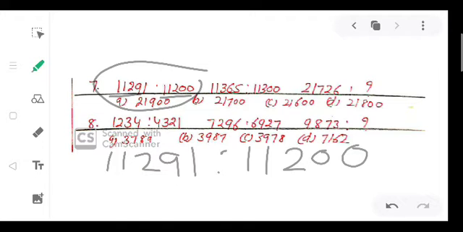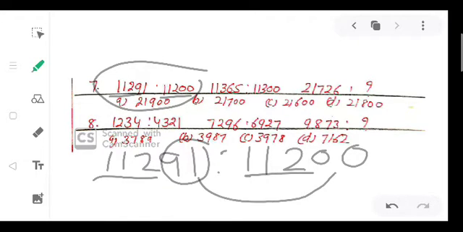Observe it carefully. First three digits are same and the last two digits are changed into 0. 9 is the fourth digit, so the fourth digit changes into 0 and the fifth digit also changes into 0. So what is the analogy here? First three same, fourth digit and fifth digit change into 0.